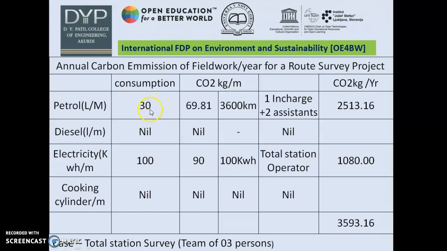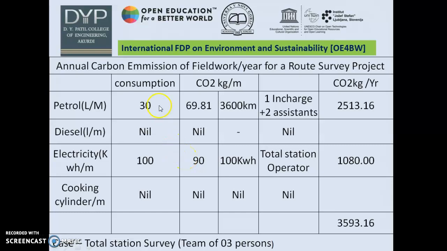However, for one of them it is assumed that 30 liters will be required per month, and against 30 liters there will be an emission of 69.81 kg. In a similar way, electricity consumption has dropped down because camping is not there, only a post-processing need will be there, and maybe the operator will be consuming a certain amount of electricity. So 100 kWh per month will be the assumed requirement, and therefore 90 kg of carbon will be emitted because of that application.